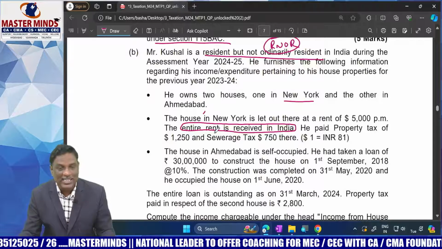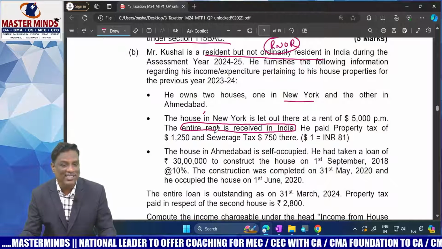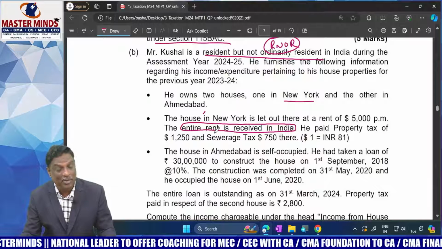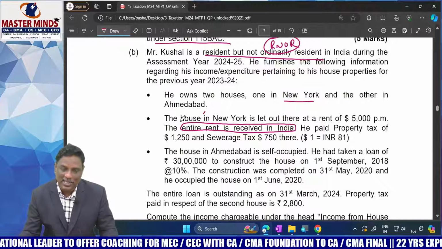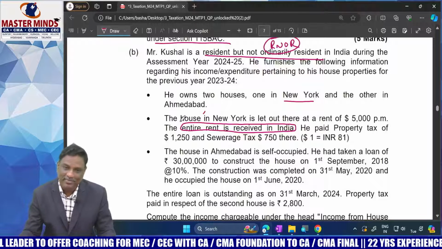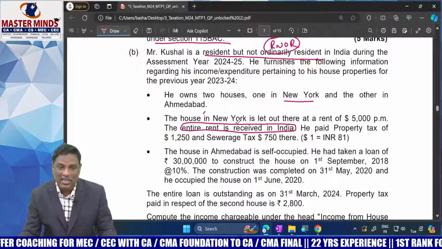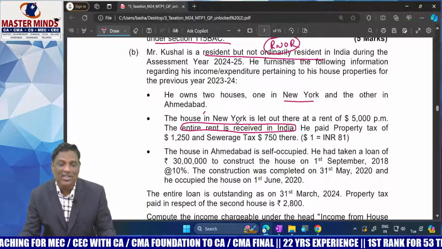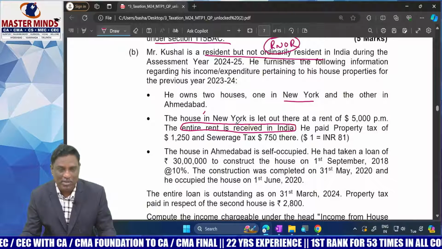The procedure for computation of income from foreign property is just the same as for a property located in India. Foreign property, Indian property, the treatment is the same. The one thing we should remember here is to convert the foreign currency into Indian currency while calculating the income. That's the important observation.